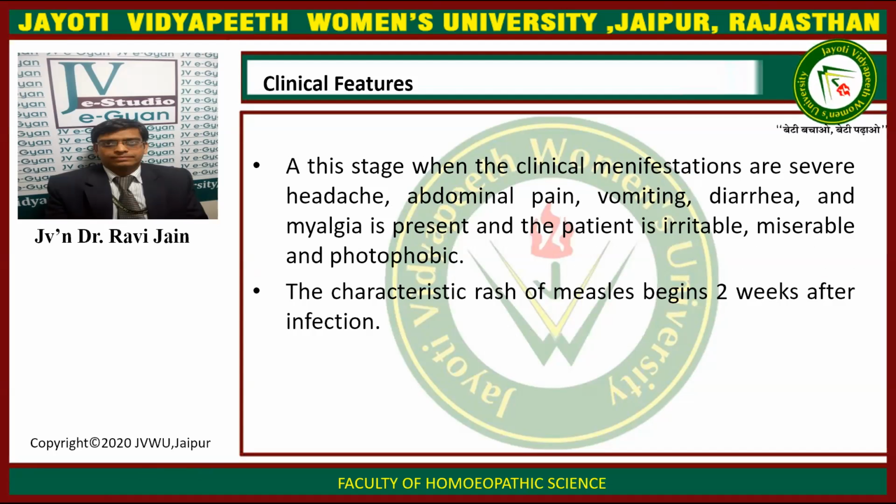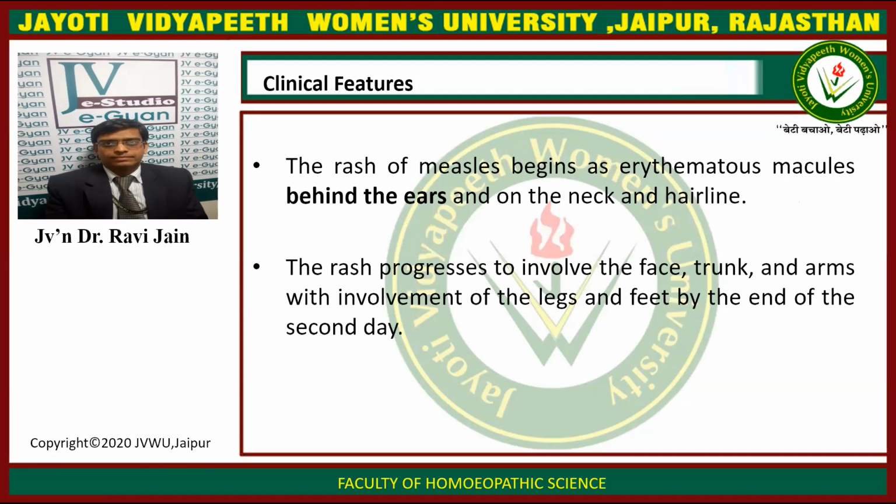At this stage, when the clinical manifestations are severe, headache, abdominal pain, vomiting, diarrhea, and myalgia are present, and the patient is irritable, miserable, and photophobic. The characteristic rash of measles begins 2 weeks after infection. It begins as erythematous macules behind the ears and on the neck and hairline. The rash progresses to involve the face, trunk, and arms, with the involvement of legs and feet by the end of the second day.